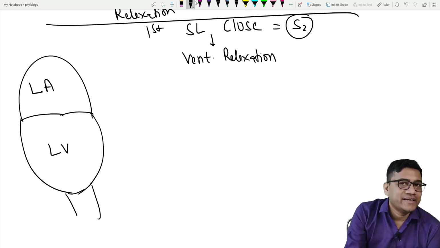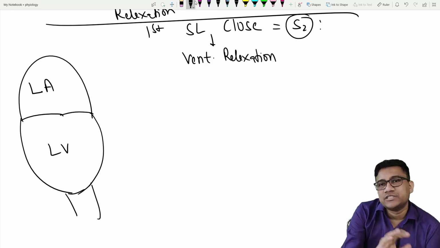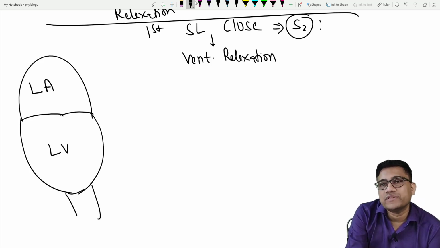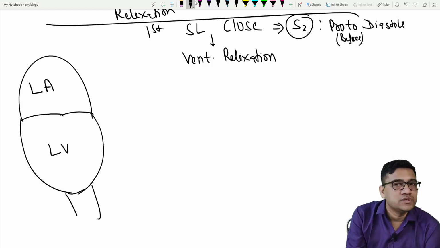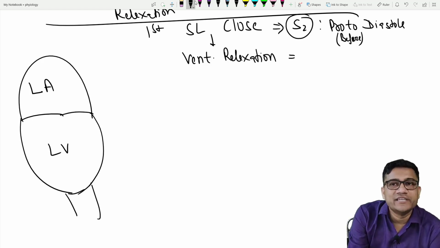And then the relaxation occurs. So that is why the S2 sound appears before the relaxation. It is called protodiastole, meaning before diastole. The semilunar valve closes, and then when the relaxation occurs, it is proper diastole.